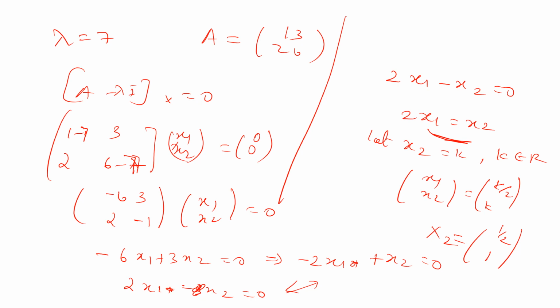Is it clear? So that's it. So now we have the eigenvector for lambda equal to 0. What is an eigenvector?